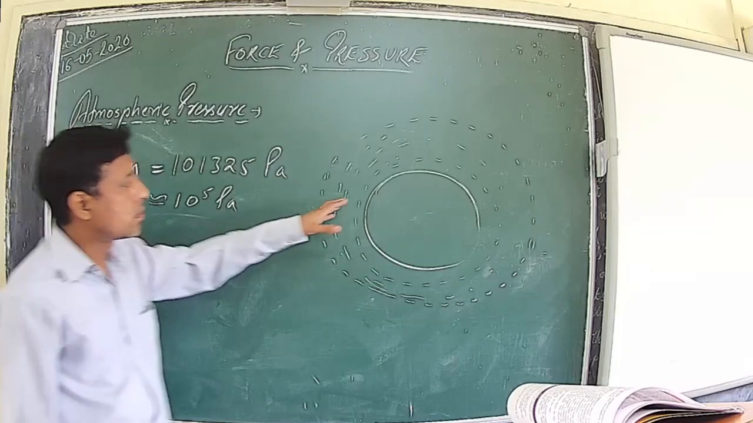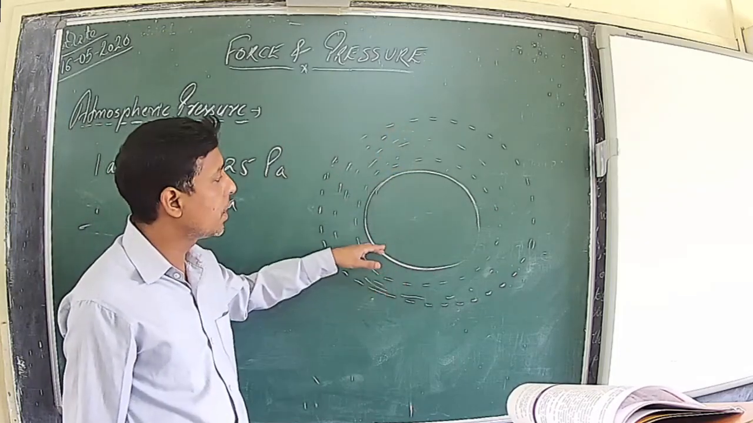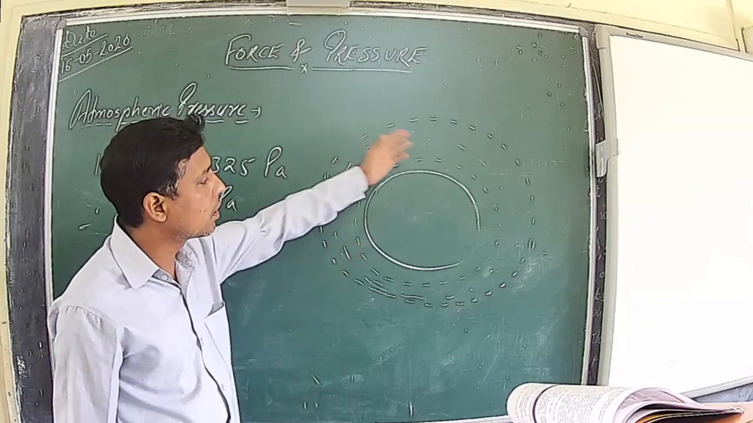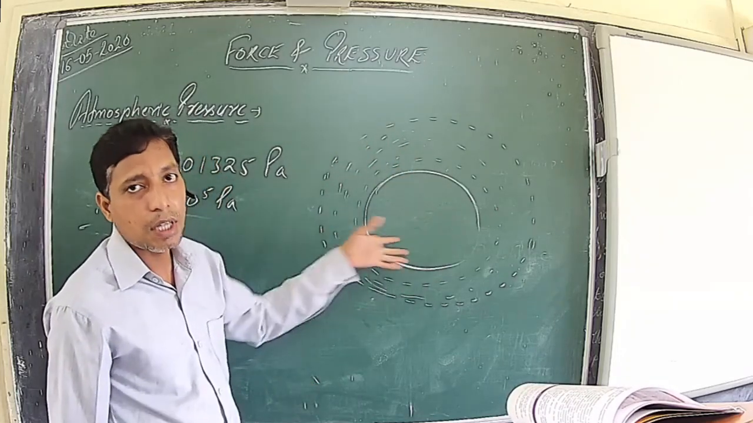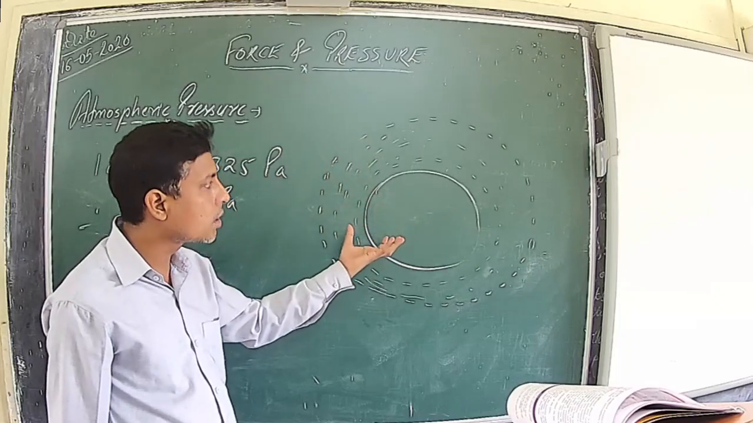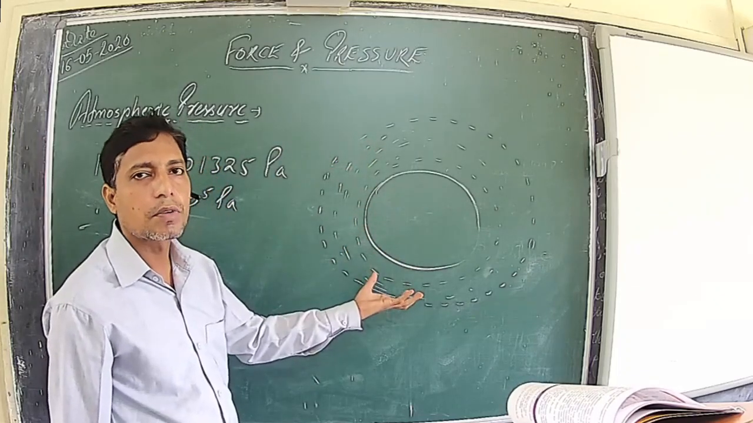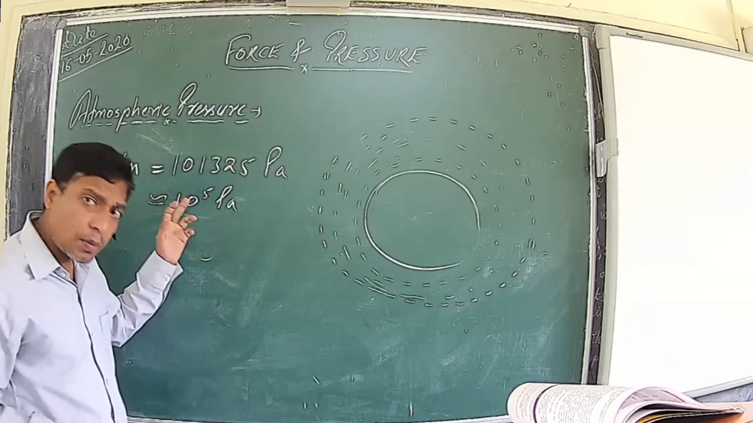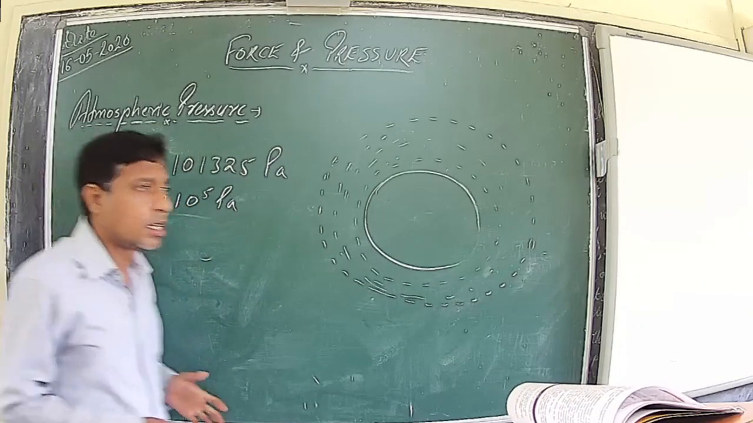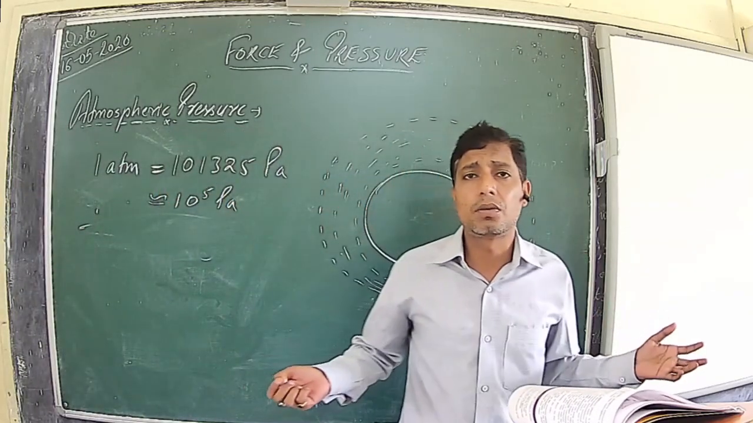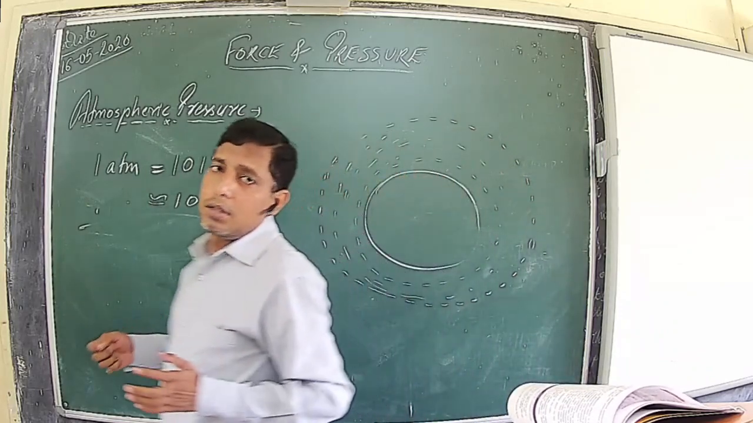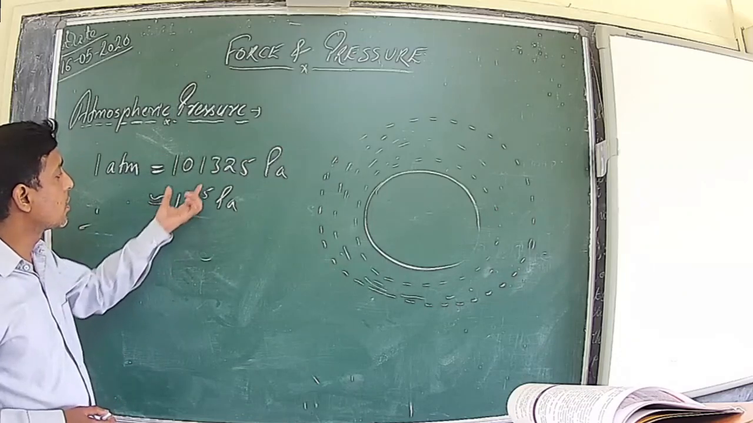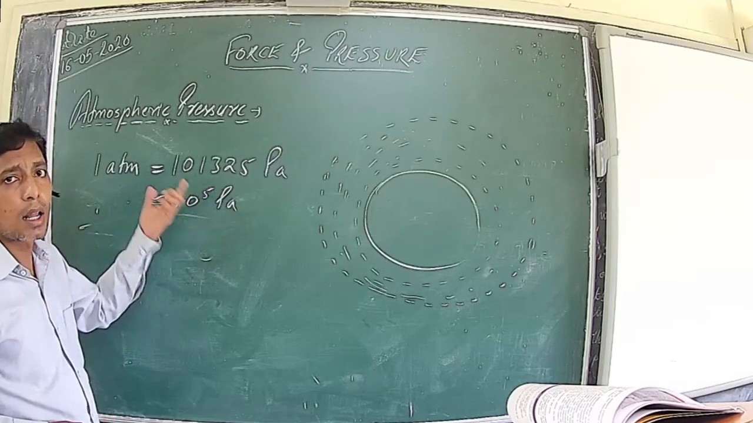Once again, the force exerted by our atmosphere per unit area on the surface of Earth is called atmospheric pressure. It happens because our Earth is surrounded by an envelope of different types of gases which are pulled by the Earth's gravitational force towards the surface of the Earth. This atmospheric pressure acts everywhere, whether you are inside a room or outside on a ground, and it acts in all directions. The most important thing is, we are always under this tremendous pressure of around 1 lakh Pascal.